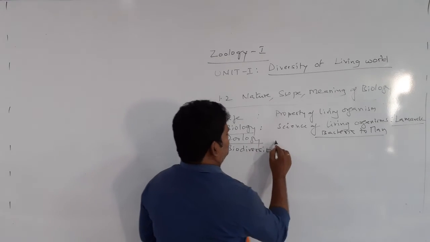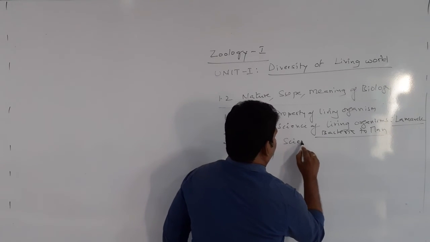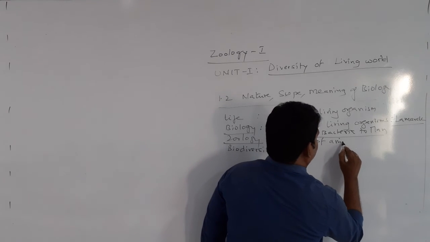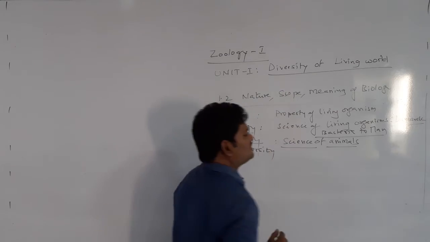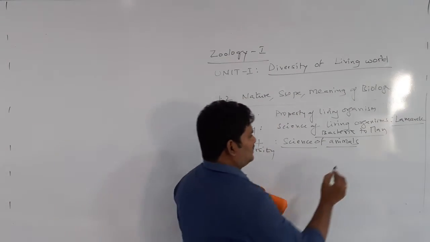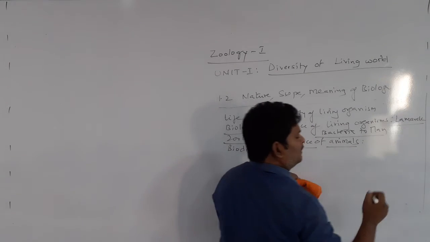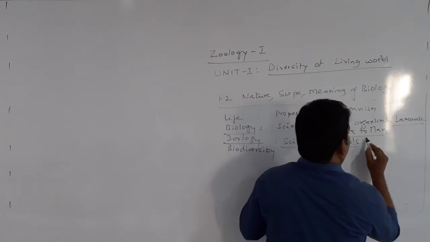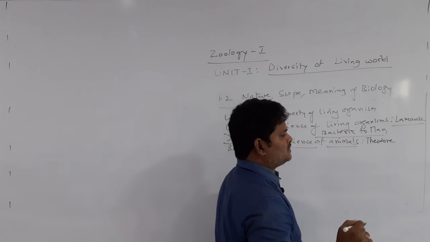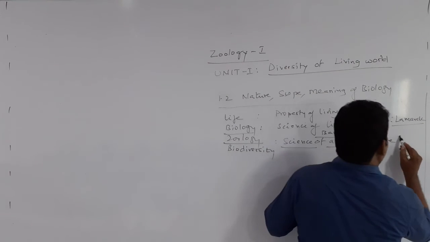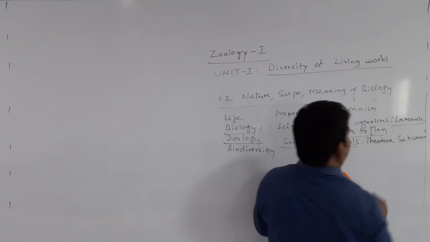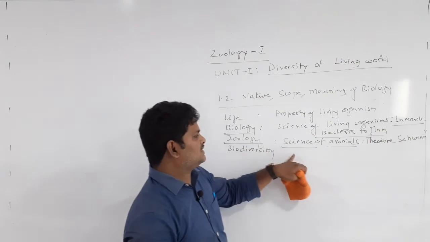Next, zoology. The science of all animals is called zoology. The popular zoologist is Theodore Schwann, the first person to observe animal tissues. So zoology is the study of animals.